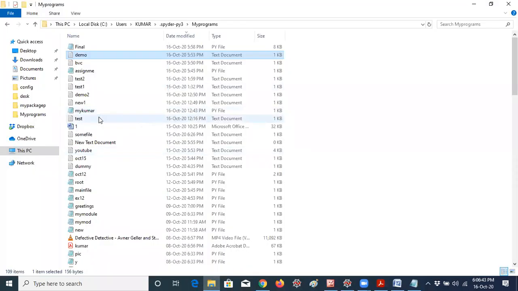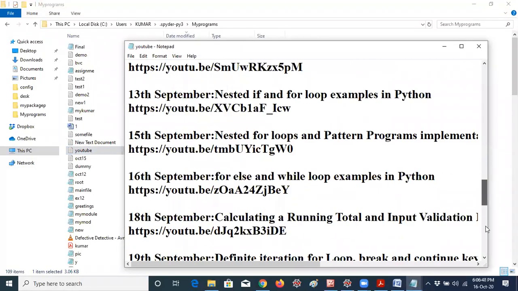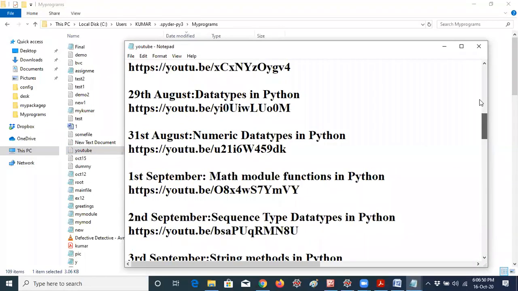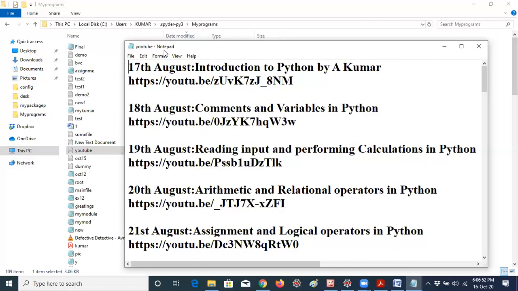For example, let me give here. Yesterday we discussed the YouTube file name. You know already. In YouTube all the links are there. You can see here YouTube is the file name.